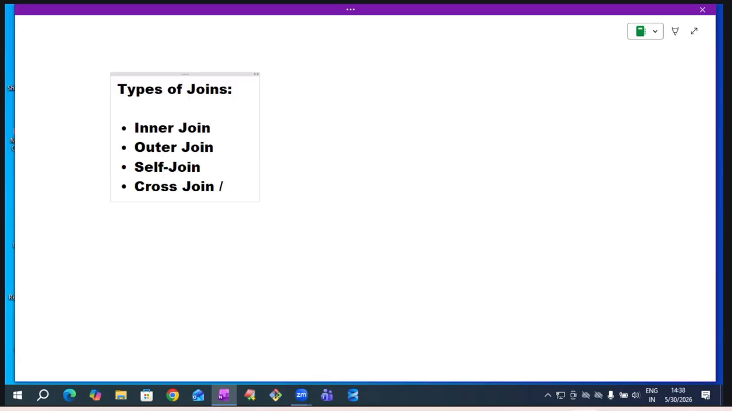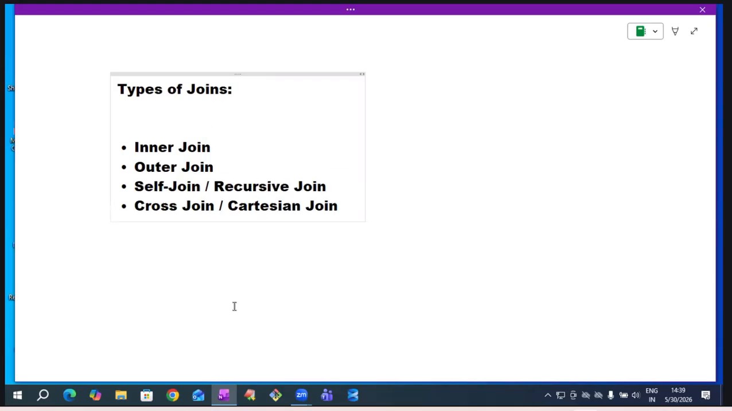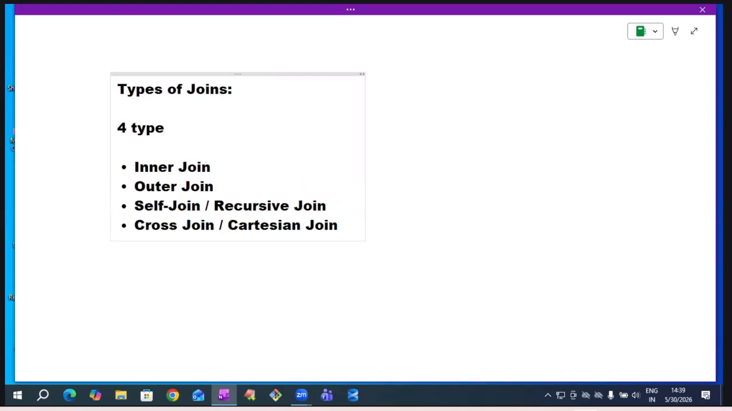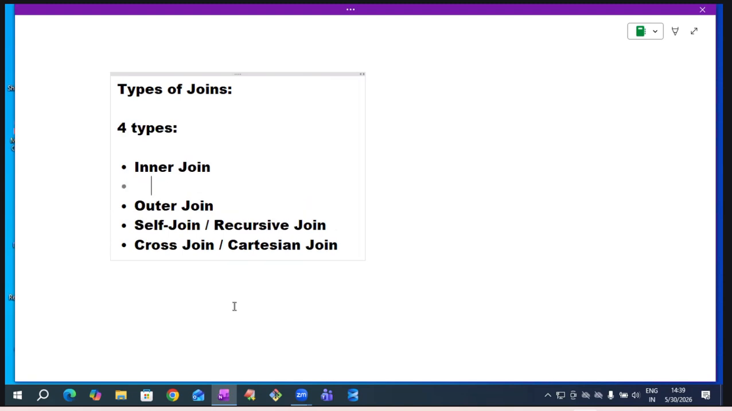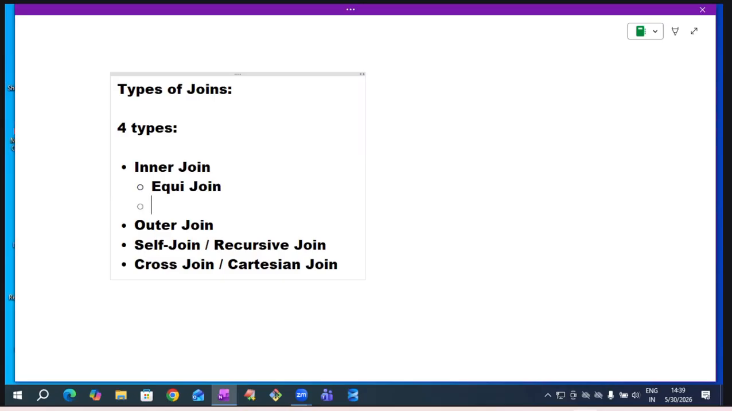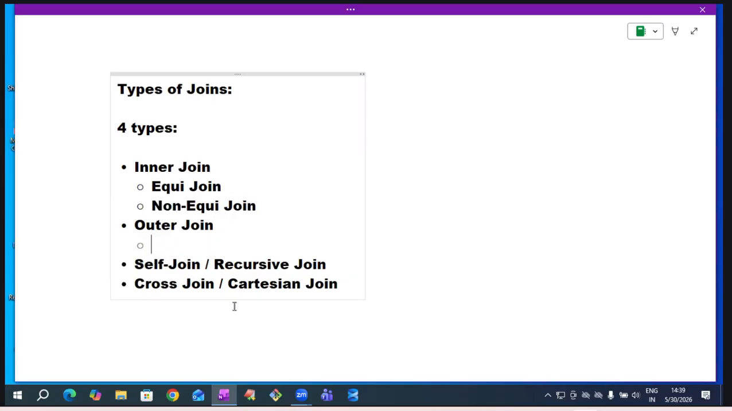Cross join can also be called Cartesian join. If anyone is asking what Cartesian join means, you should not get confused; cross join is being asked. Self join can also be called recursive join. Recursive join means self join only. In the inner join, two subtypes are there: equijoin and non-equijoin. In the outer join, three subtypes are there.